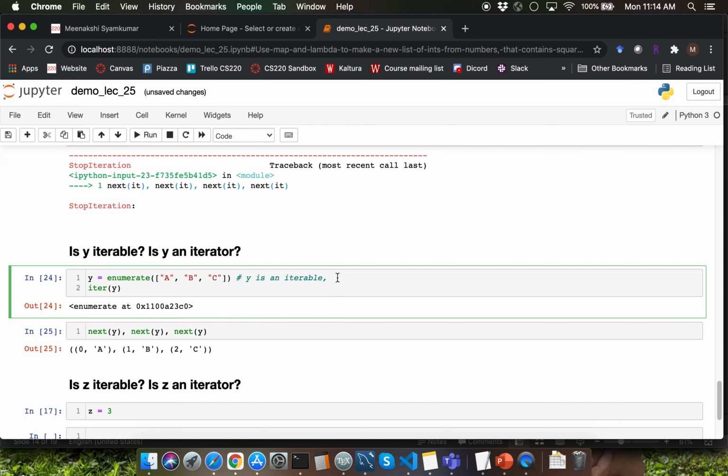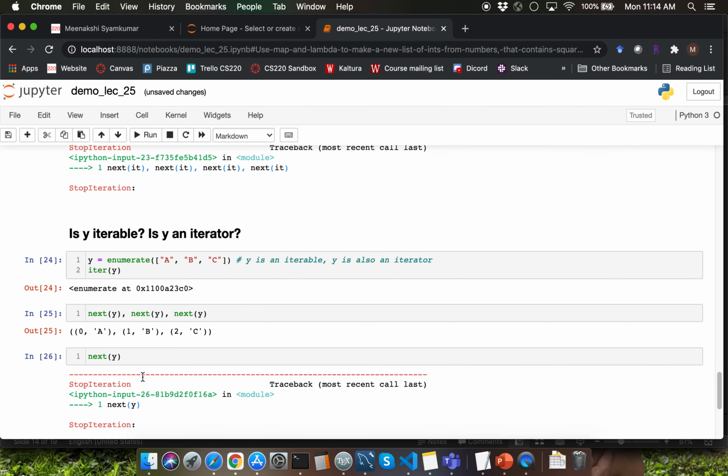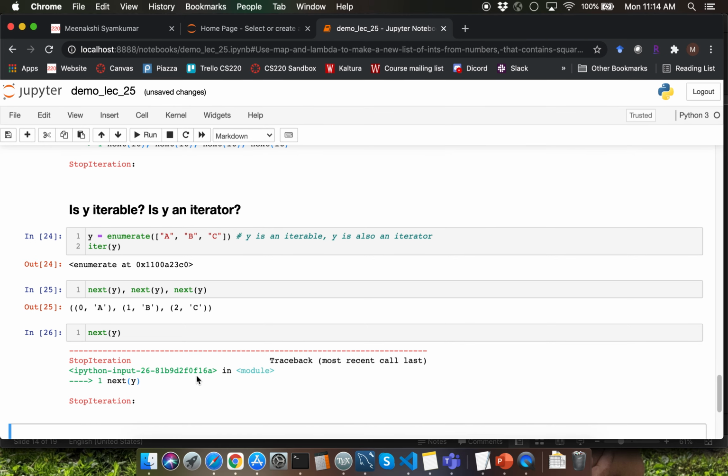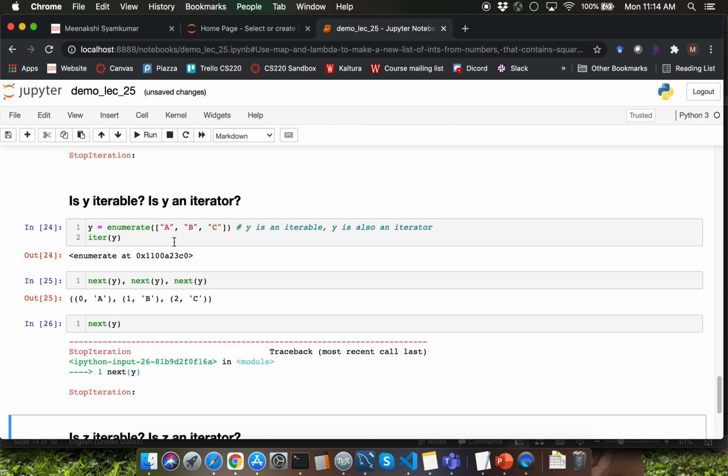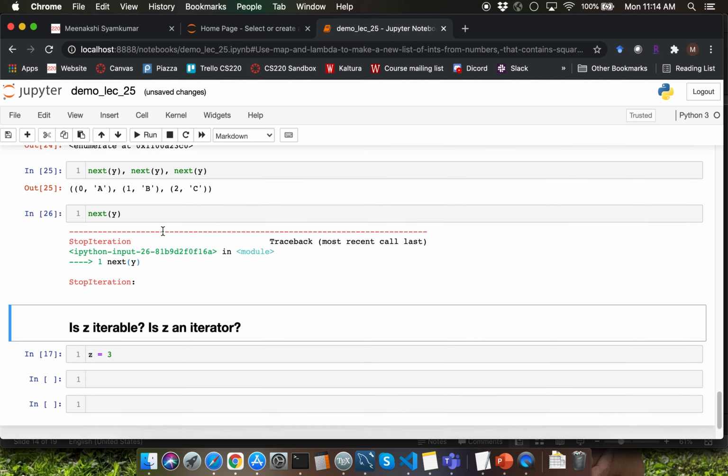So y is also an iterator. So what do you think will happen if I were to invoke the next function on y one more time? That's going to again throw a StopIteration exception because there are no more items for you to iterate over in this particular iterable that is being returned by the enumerate built-in function call.